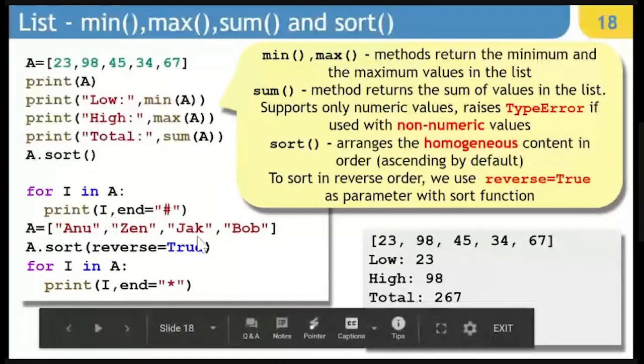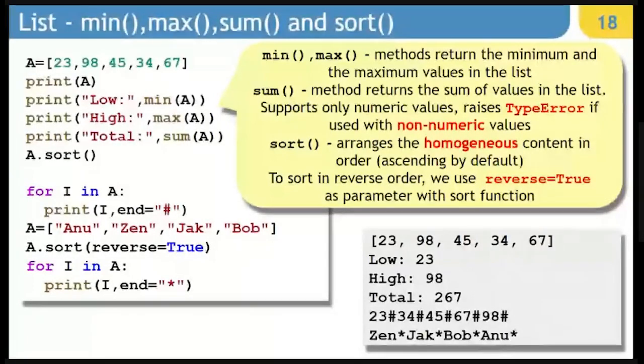We can sort this content, and if you want to sort it in reverse order, you just have to write a.sort(reverse=True). Now sort does not work on a tuple. Sort only works on a list, because list is a mutable data type and tuple is an immutable data type, and that is why. But if at all you want to sort a tuple, you can use sorted, as Sangeeta was asking.